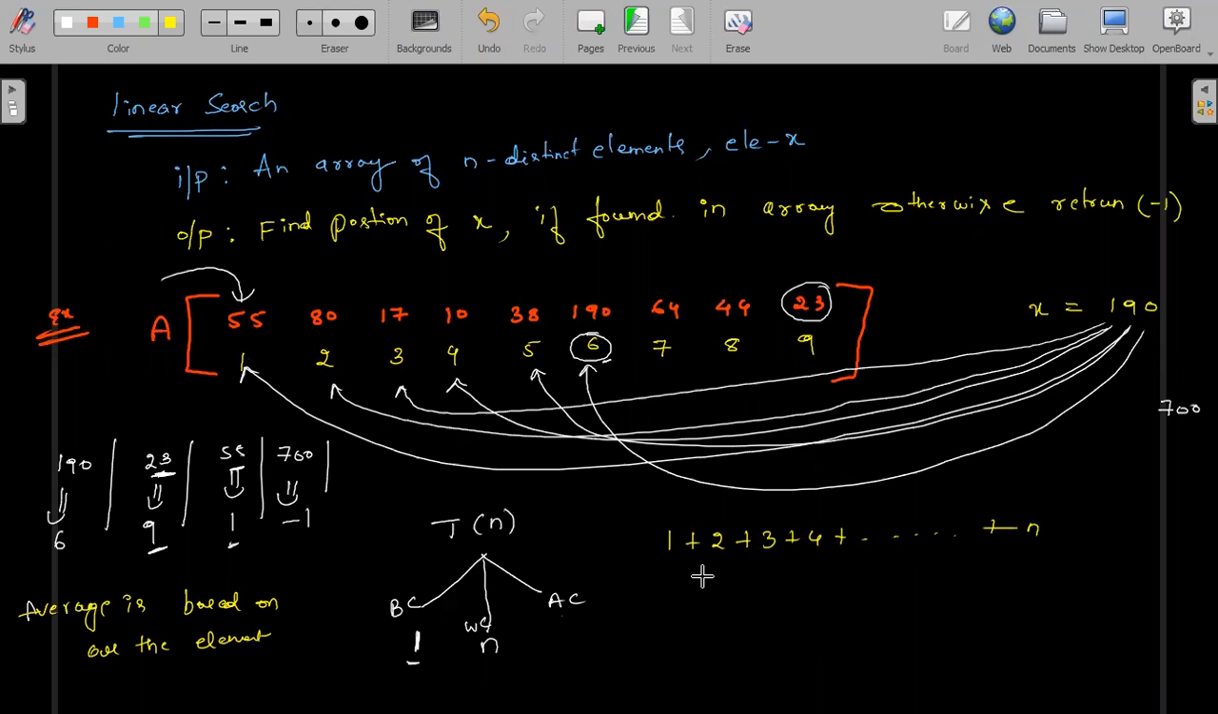Now please see this series. What is this series? It is the sum of natural numbers. What is that sum of natural numbers? That is equal to n into n plus 1 divided by 2, again whole divided by n.